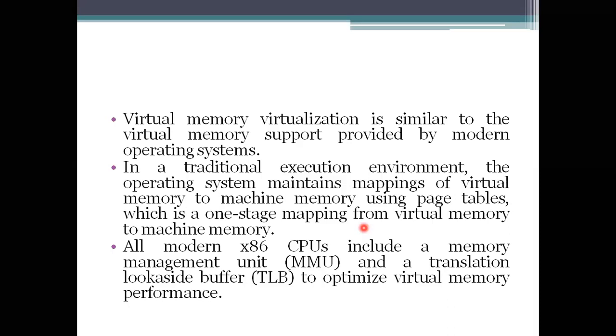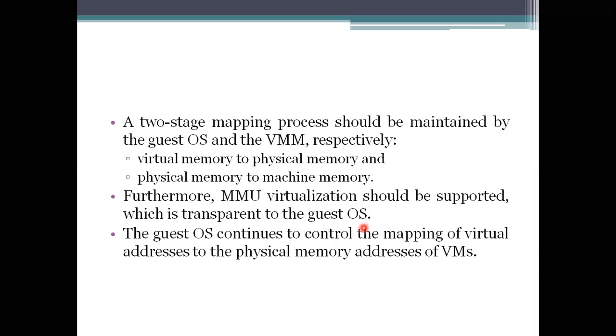How do we do the two-stage mapping? Virtual memory to the physical memory, and physical memory to the machine memory. This two-stage mapping has to be done. All of these combined are specified as the virtual mapping.